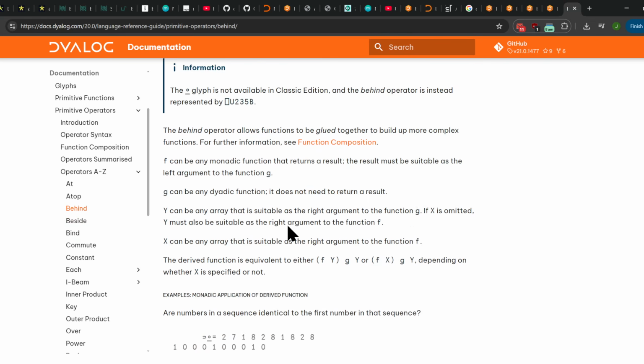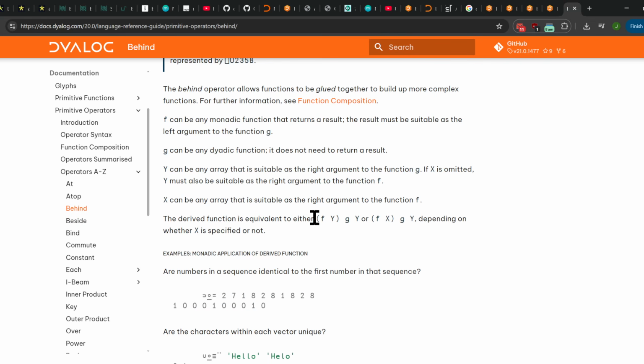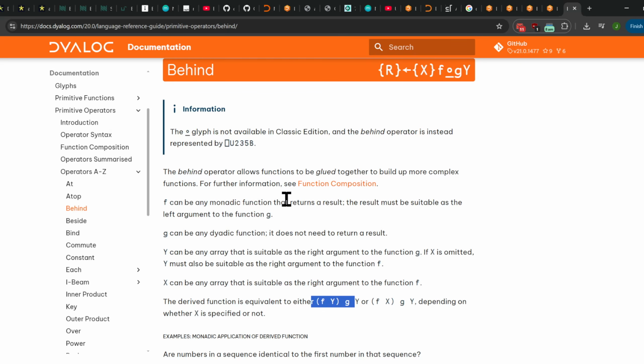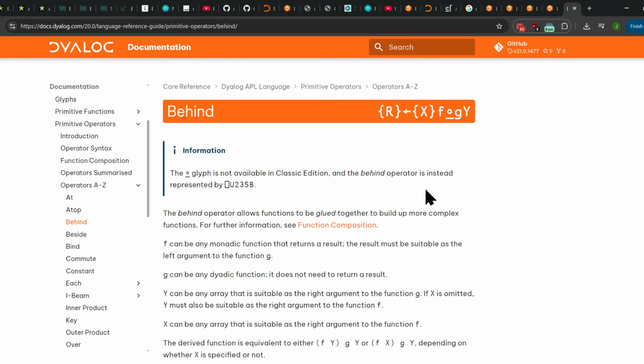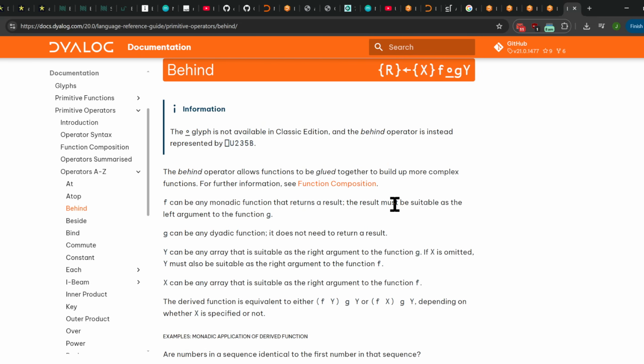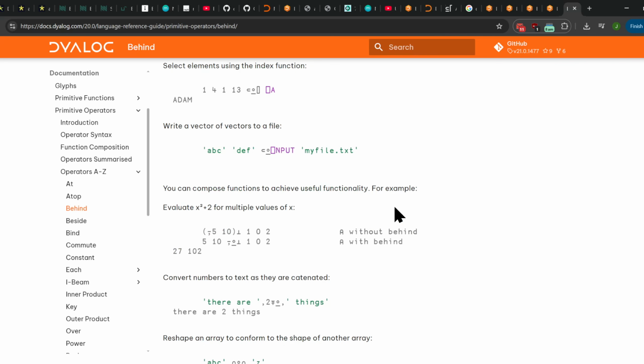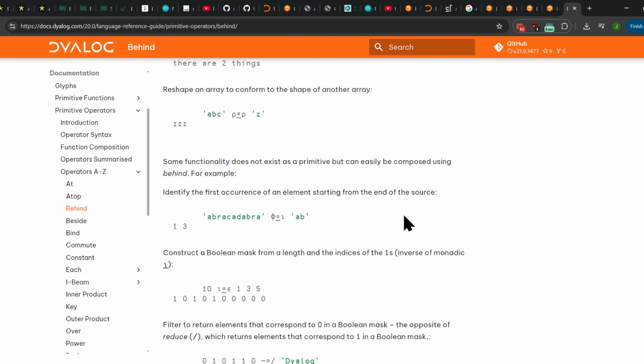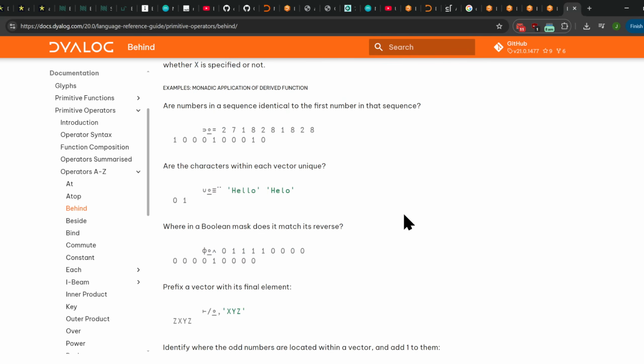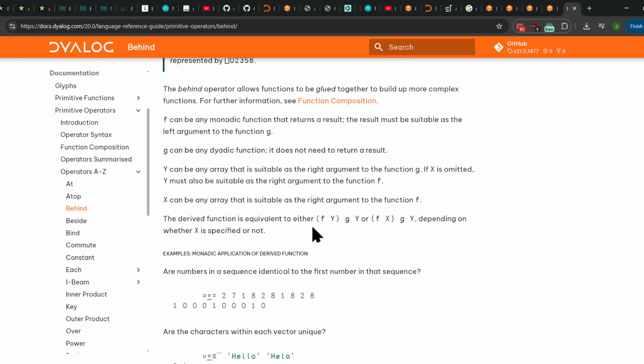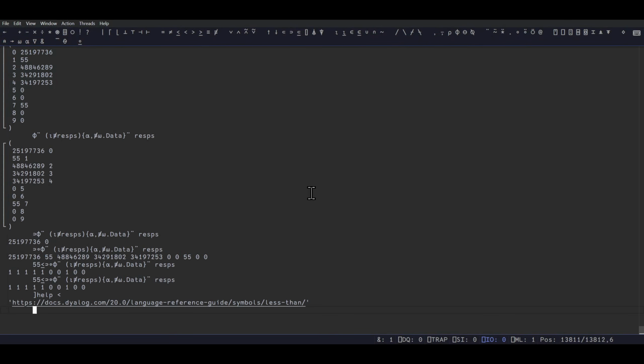Glued? Function composition? Okay, equivalent to, okay, where's F and G shown? F before G is calling F. Oh yeah, this is before, or whatever. This is before from BQN basically. I'm sure it's slightly different, but this is cool. That's a lot of text. I appreciate the docs are there, but I think this is good enough for now.